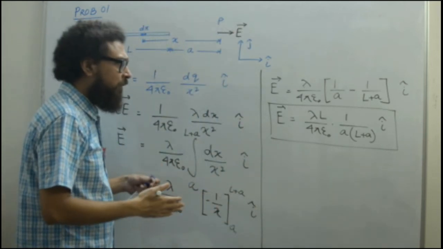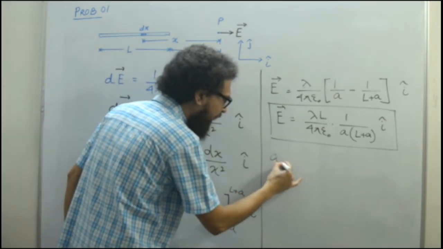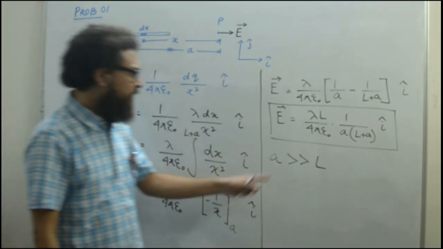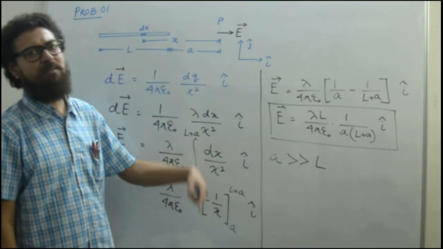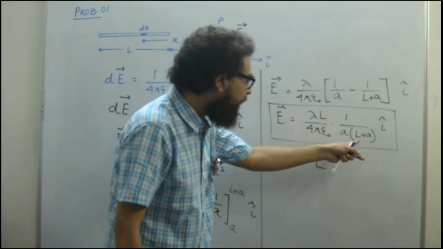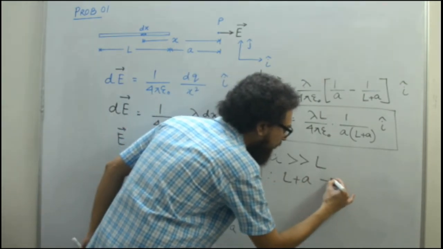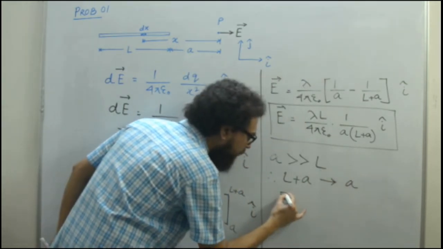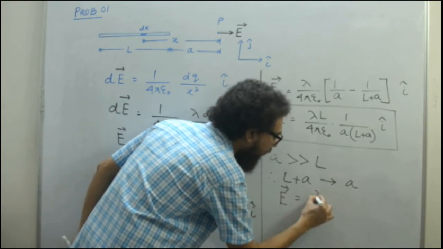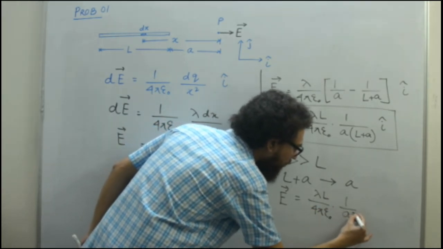If this point is very far, then I can say that A is much greater than L. So if A is much greater than L, then we can omit this L plus A. So we can say L plus A tends to A, and then the expression comes to 1 by 4 pi epsilon naught lambda L by A square.